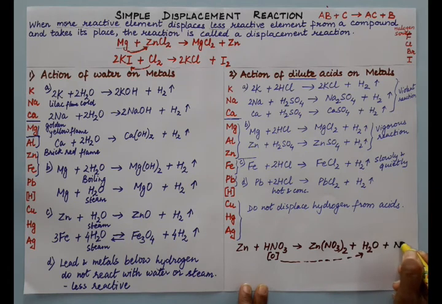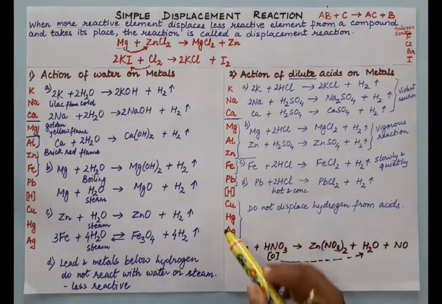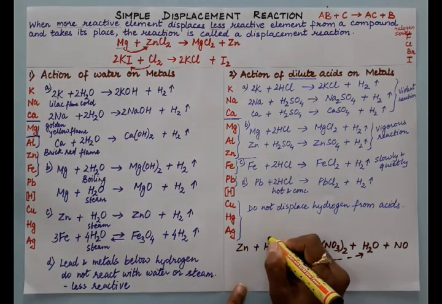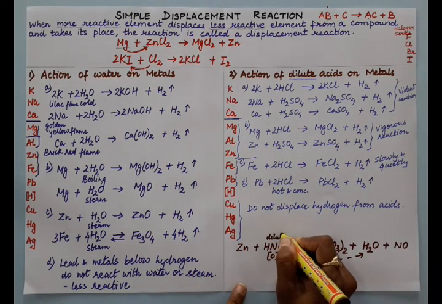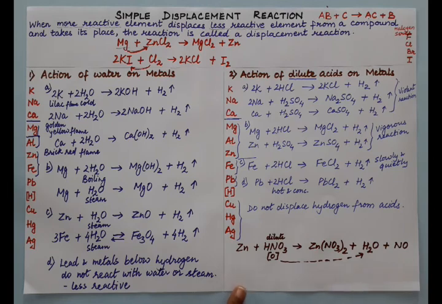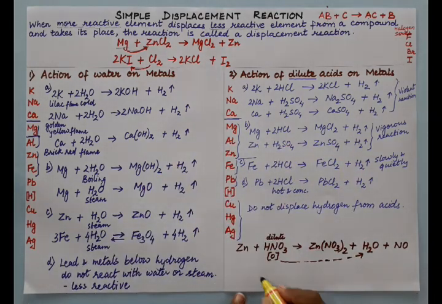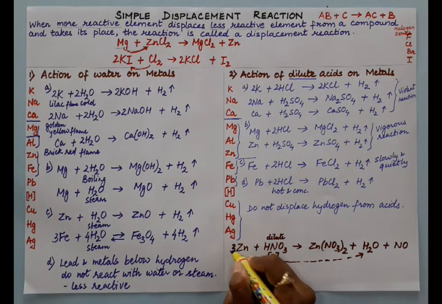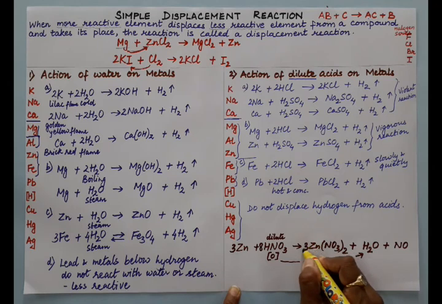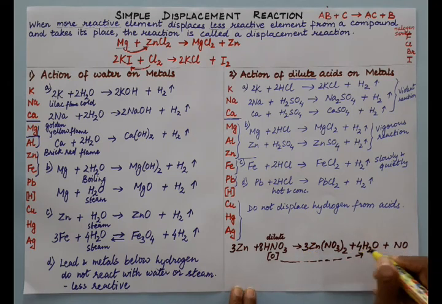Along with that NO, nitric oxide, is formed. So actually when these metals react with dilute HNO3, this type of reaction occurs, and that is why it will not liberate hydrogen. And here the balancing is this. So this is what is happening.